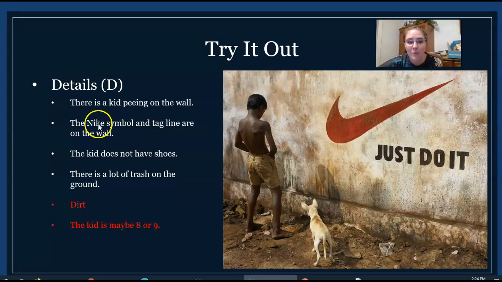Now, this is almost an inference because it doesn't say Nike on here. And if it did, then it would be completely a detail. But because it doesn't say Nike, I'm figuring it out because I know that their tagline is "Just do it," and that's their check mark. Okay, the kid doesn't have any shoes on. That's a detail. There's a lot of trash on the ground. Okay, so if you look around, there's a lot of trash. These are all details that you can see in the picture.